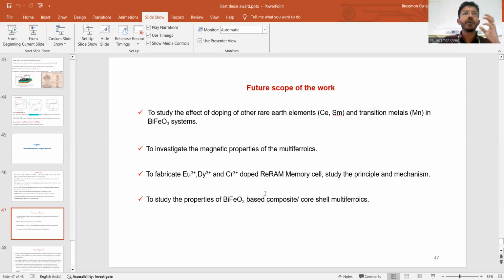Also we can study more similar works in the field of nanocomposites, where different types of ferroelectric and magnetic materials are immersed into one system and used as a nanocomposite system. Then we can study the same properties and also device fabrication such as resistive random access memory and spintronics, and it can also be applicable in thin films, or used as gas sensors, actuators, etc.